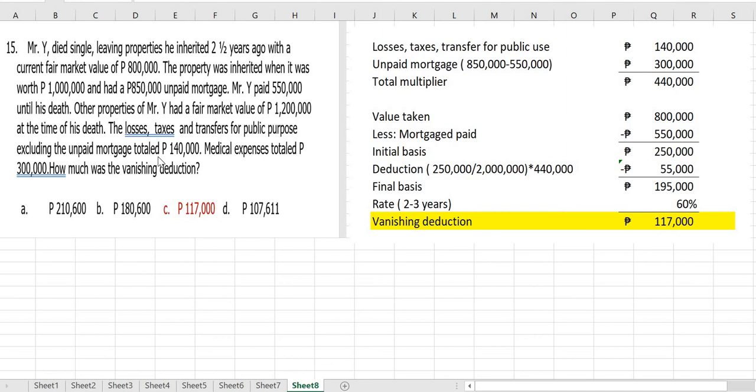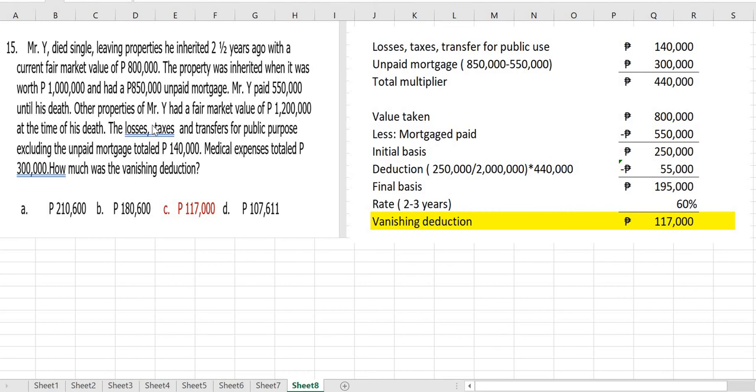So, we have here a short problem related to vanishing deduction. Mr. Y died single, leaving properties he inherited 2.5 years ago with the current fair market value of 800,000. The property was inherited when it was worth 1 million and had an 850,000 unpaid mortgage.